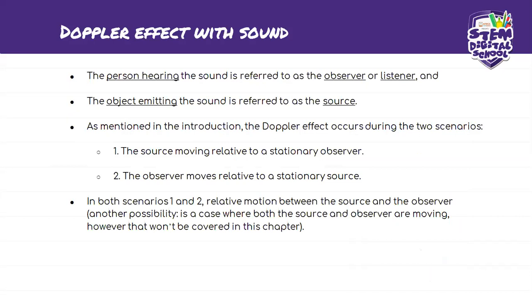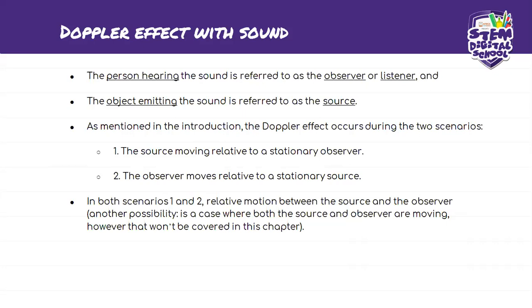So as mentioned in the introduction, the Doppler effect occurs in two scenarios. The first one is the source moving relative to a stationary observer. And number two, the observer moves relative to a stationary source.